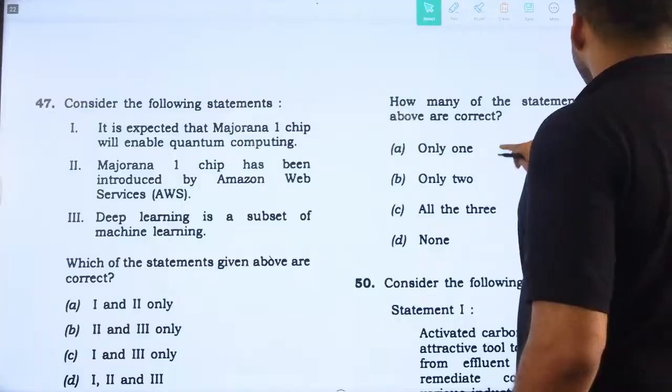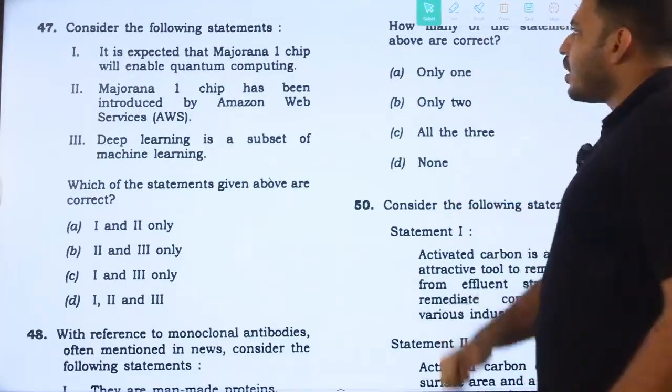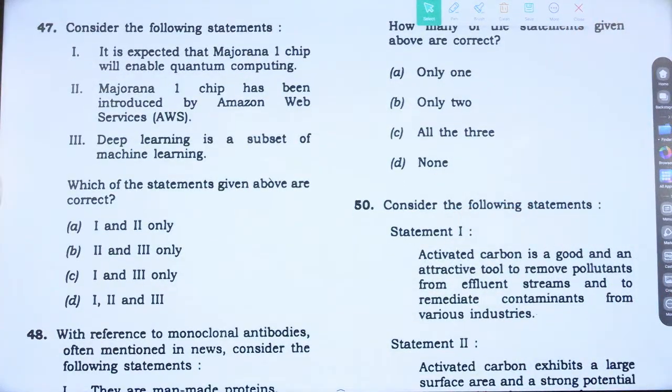How many of the statements given above are correct? None of the above statements are correct. Question 49, option D.